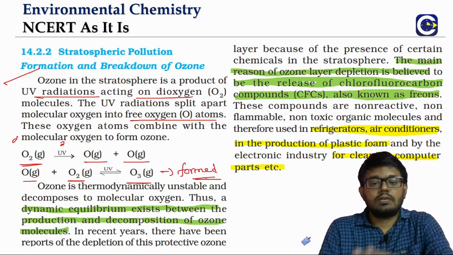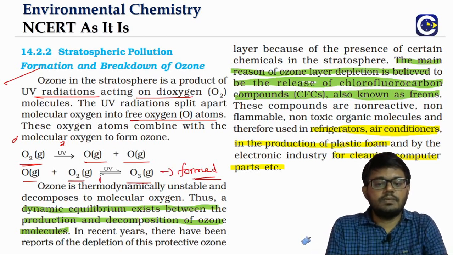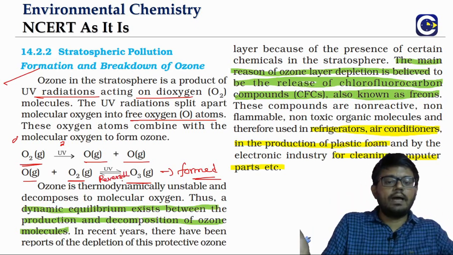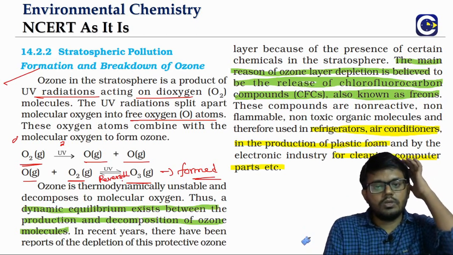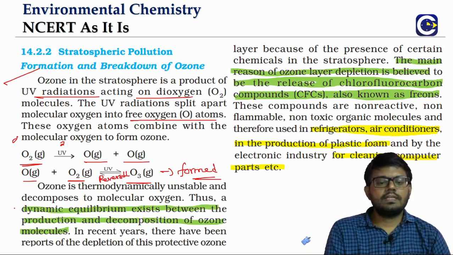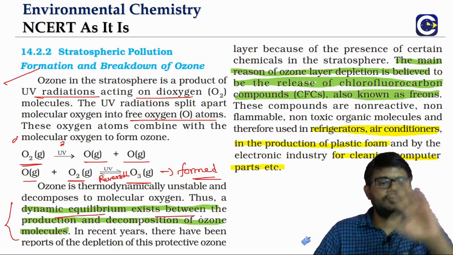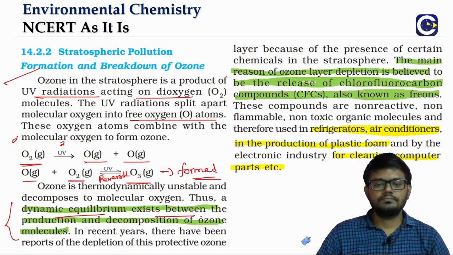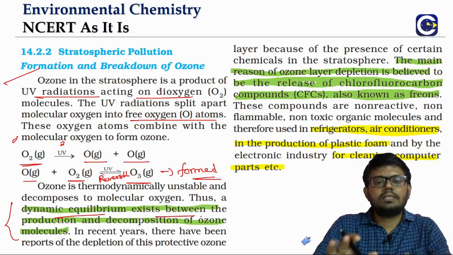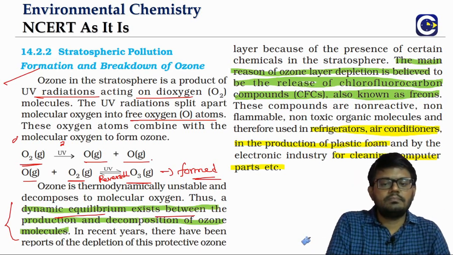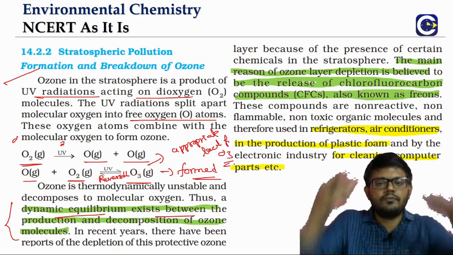And the ozone itself is thermodynamically unstable. You can see this is a reversible reaction, right? This is a reversible reaction. So it will again dissociate to give back oxygen molecule and free oxygen. So there will be a dynamic equilibrium, like we study in our chemical equilibrium. There is a dynamic equilibrium between the formation and decomposition of the ozone. And this is naturally balanced. And that will maintain, like every equilibrium, some appropriate levels of ozone, which is required for forming the protective layer.